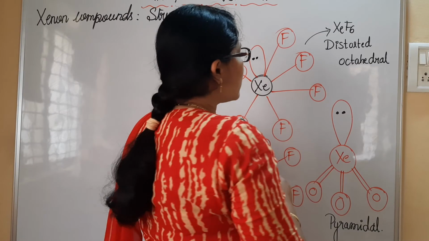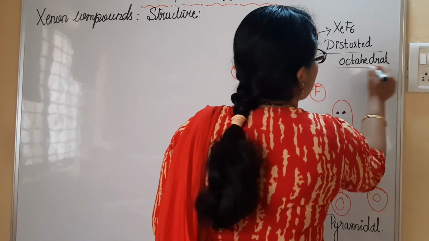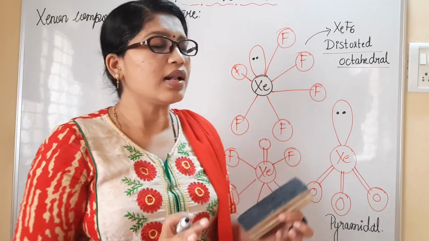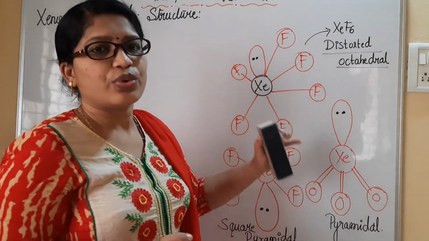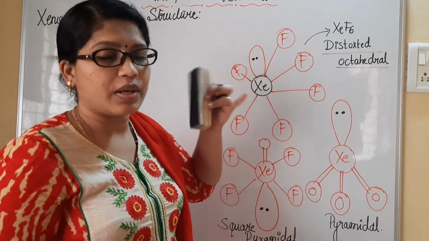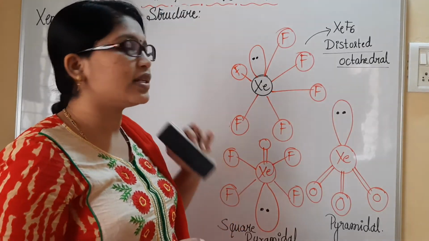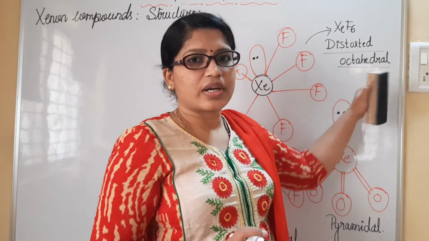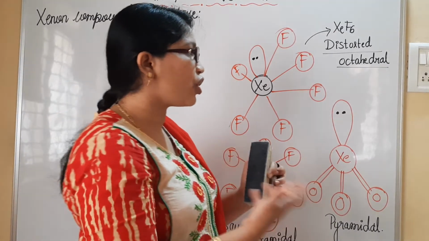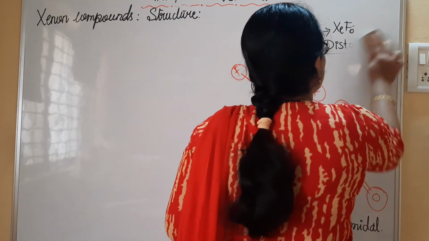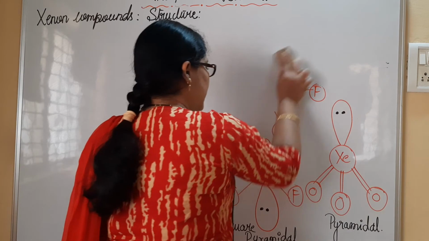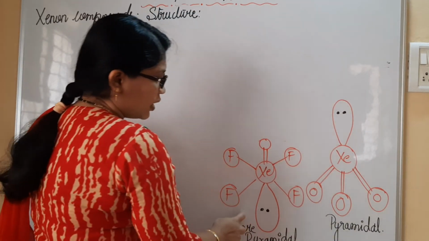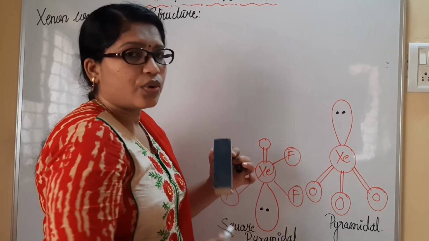And when you consider XeF6, it possesses a distorted octahedral structure. Not exactly octahedral, somehow it is distorted due to the presence of this lone pair orbital in its structure. So do remember, XeF6 always possesses a distorted octahedral shape or geometry. So now let us understand the further part. When we complete XeF6, we have to understand the next compound, which is XeOF4.